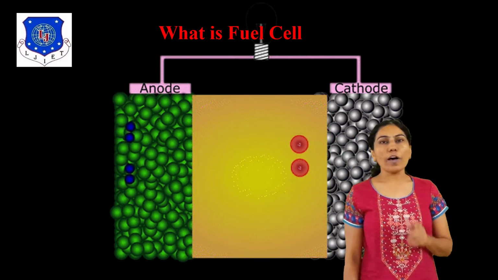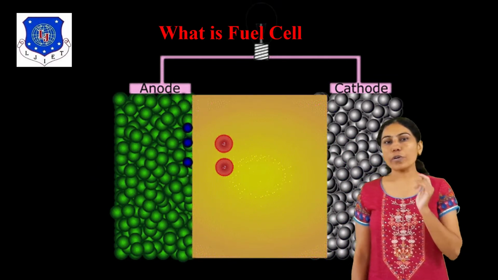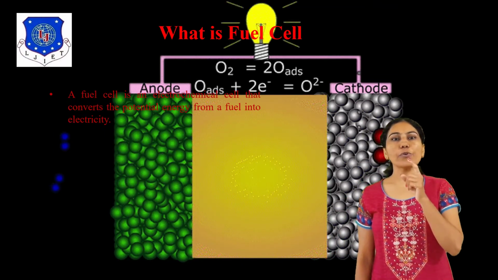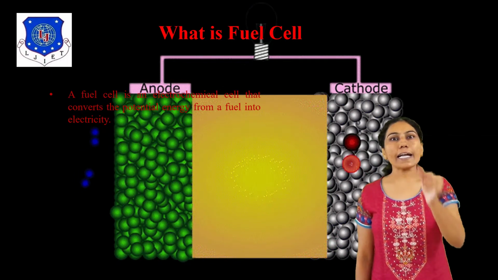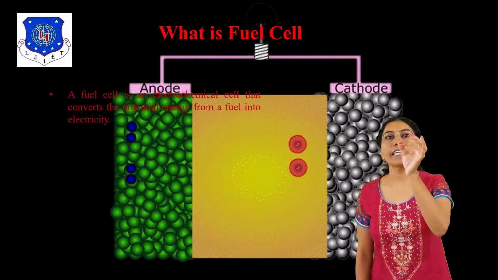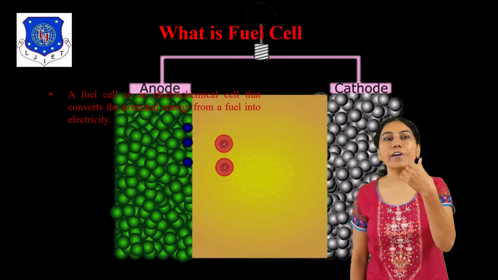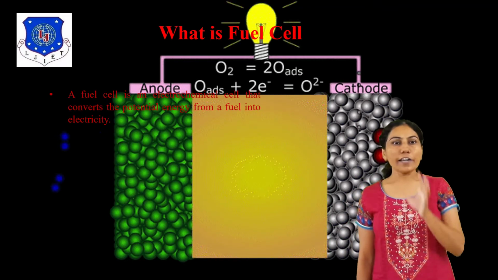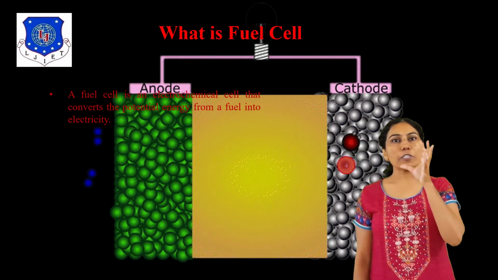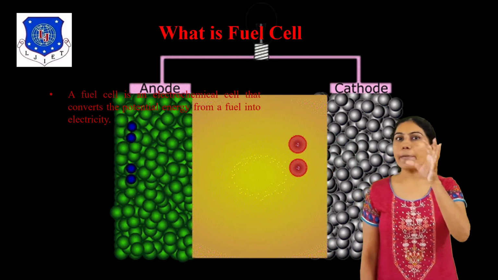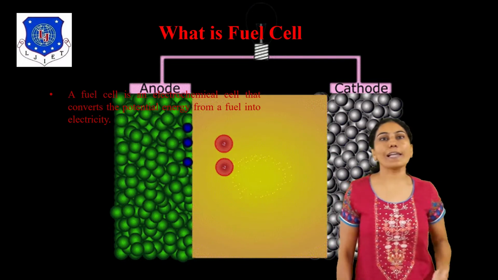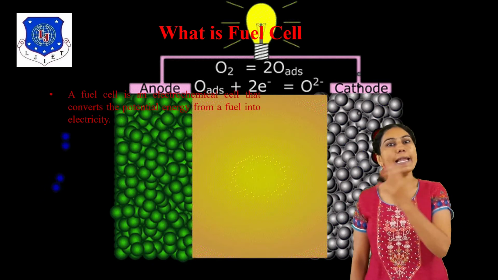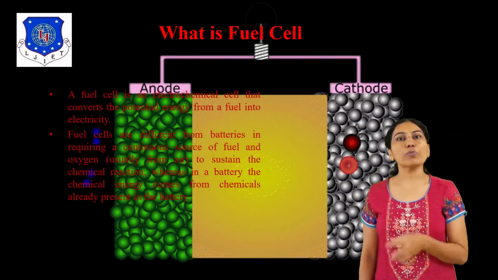So first, what is a fuel cell? You can see the diagram. The fuel cell is the main part. A fuel cell is an electrochemical cell that converts the potential energy of fuel into electricity. The chemical energy is converted to electrical energy and produces power, meaning it produces electricity. It is known as a fuel cell.